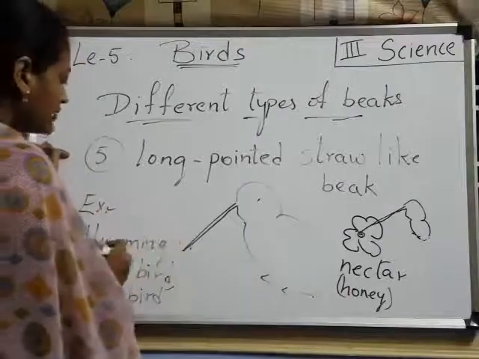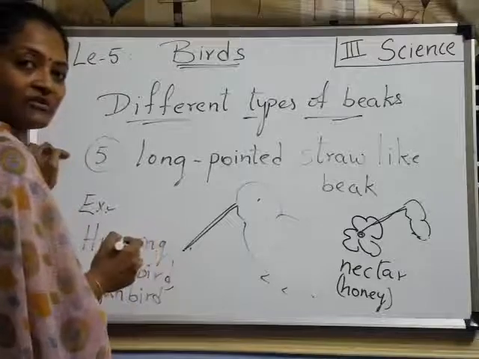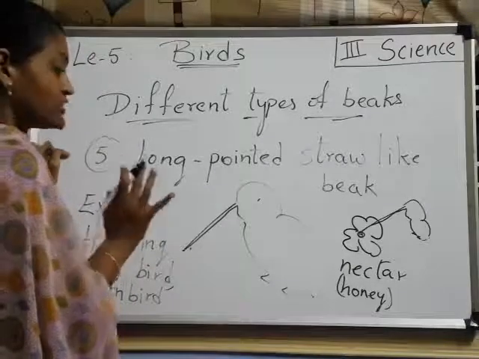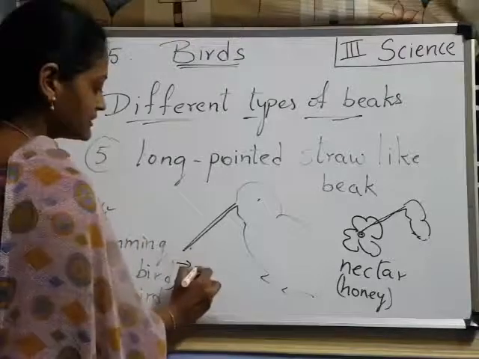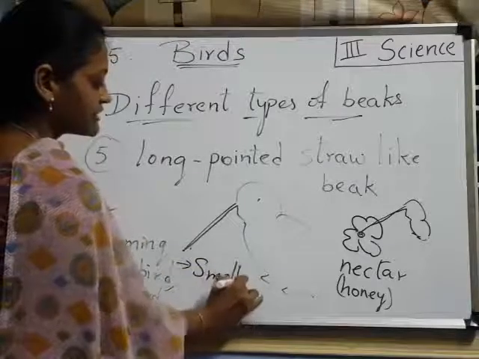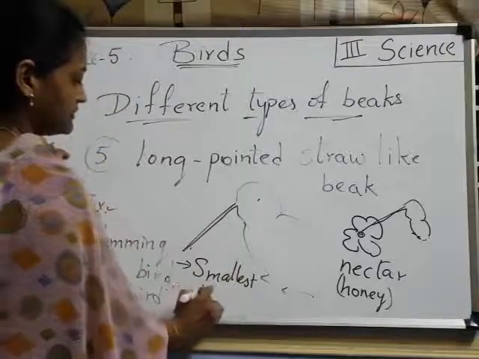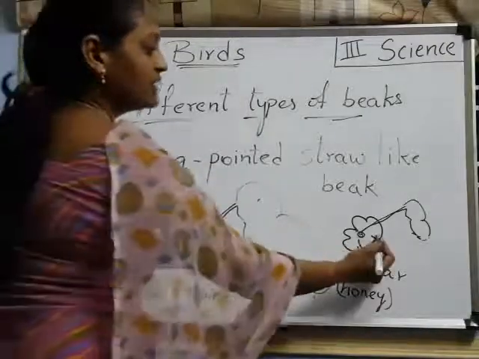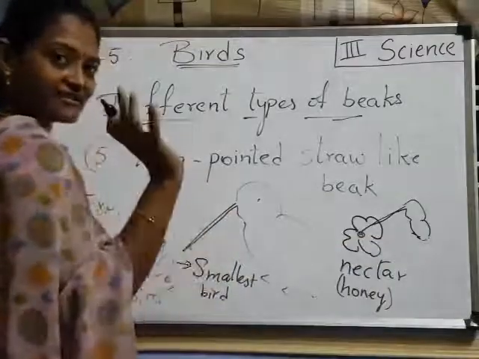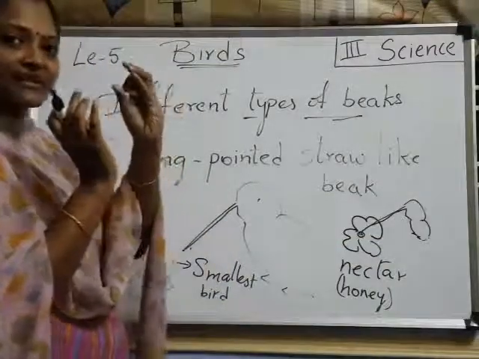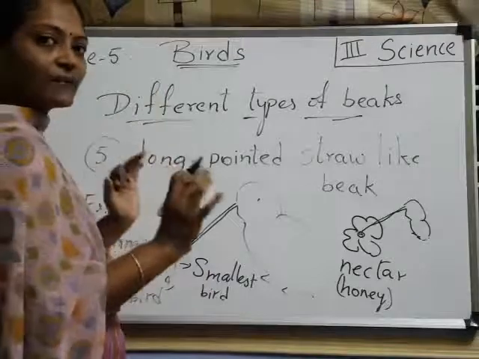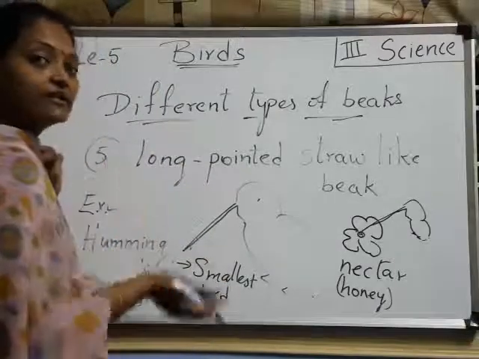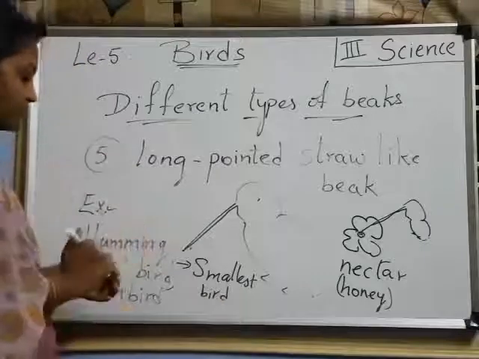Understood? Now, the hummingbird is also, do you know, children, the smallest bird in the world. Which is the smallest bird? Hummingbird. Very, very small. The flower is this much size, and the bird is this much size only. Very, very small bird. So the hummingbird is the smallest bird in the world. Got it, children? This is about the fifth type.